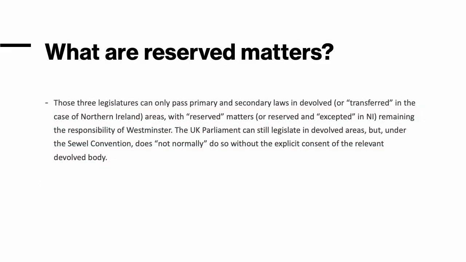So there's another question in your book about reserved matters. What are reserved matters? Well, this links back to the idea of how power is distributed, because in devolved areas, those three legislatures can only pass primary and secondary laws in devolved areas, and then there are reserved matters that remain the responsibility of Westminster. So the UK Parliament can still legislate in devolved areas, but does not normally do so without the explicit consent of the relevant devolved body.